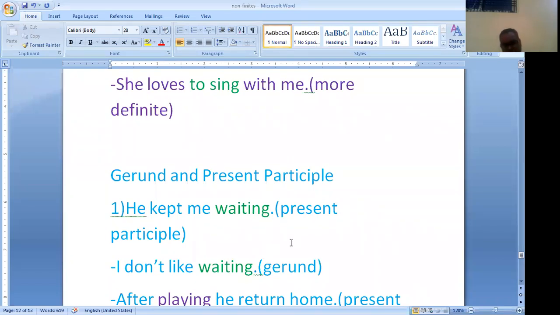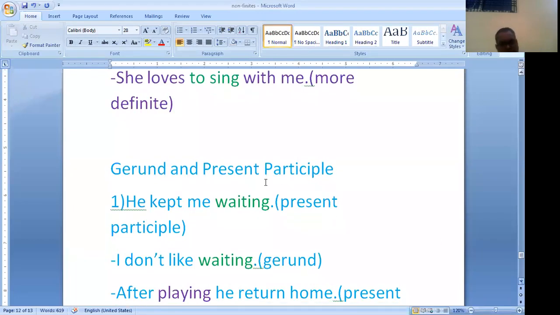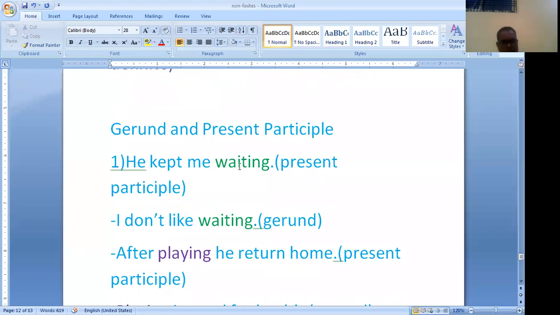Whereas gerund works like a noun. For example, he kept me waiting, present participle. I don't like waiting, gerund.